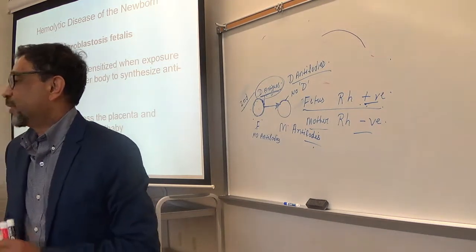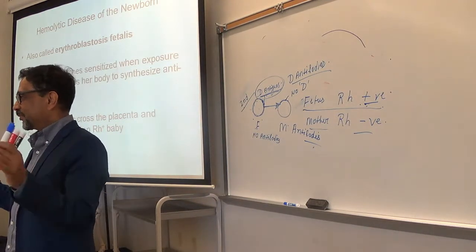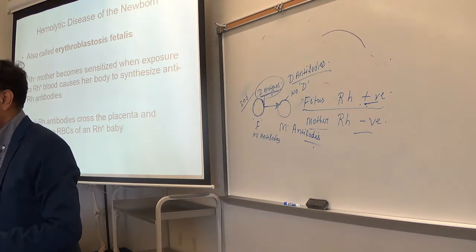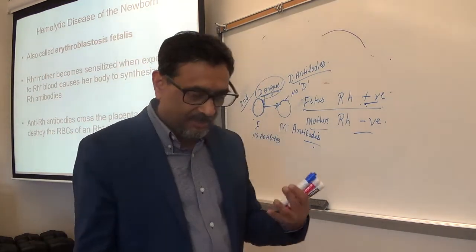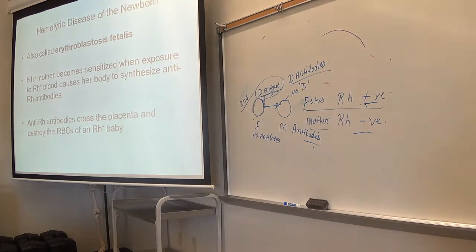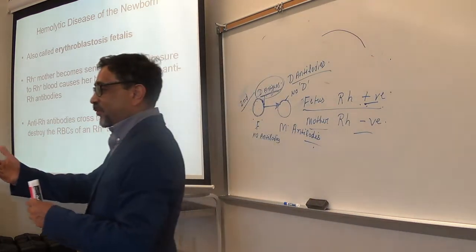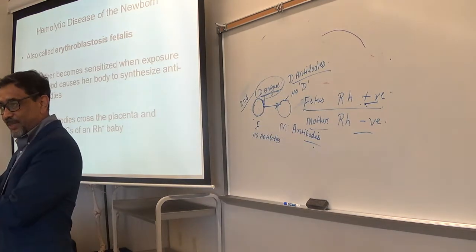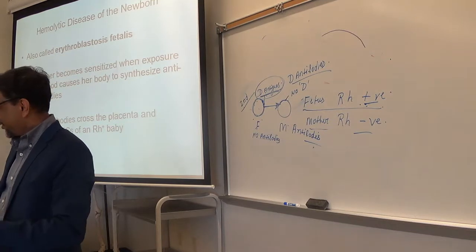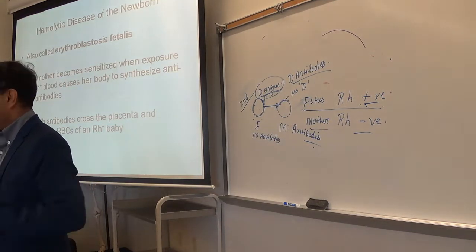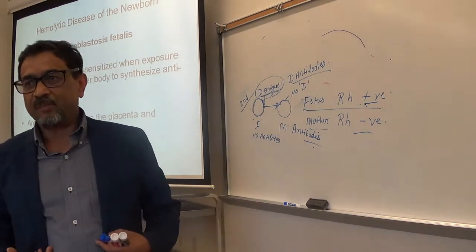Those red blood cells are not capable of transporting oxygen. So usually in erythroblastosis fetalis, the fetus dies, and the intensity increases. The first child usually doesn't suffer. The second time there is a chance, the third time more chance, because more antibodies will be produced in the mother's body.